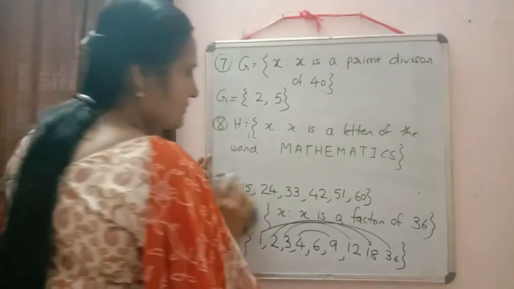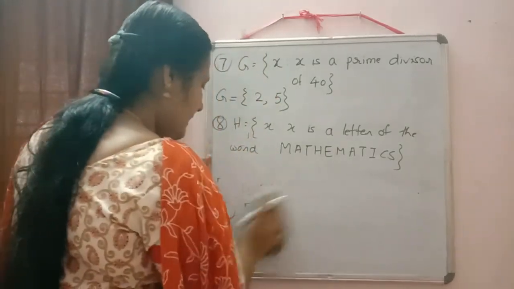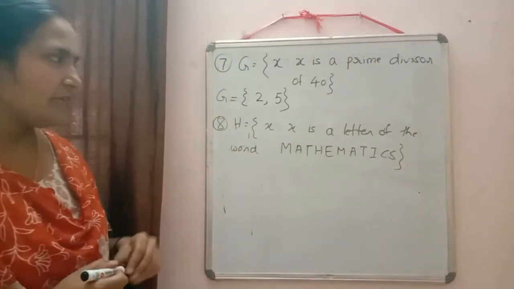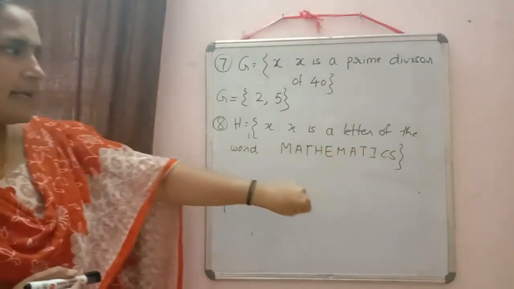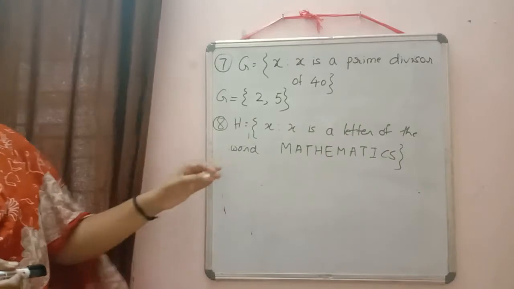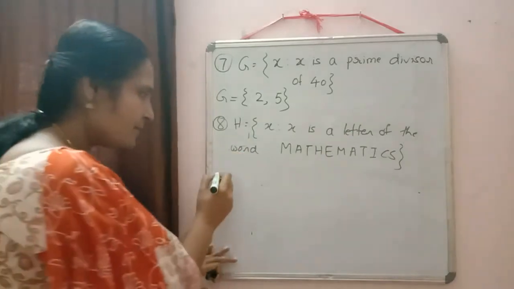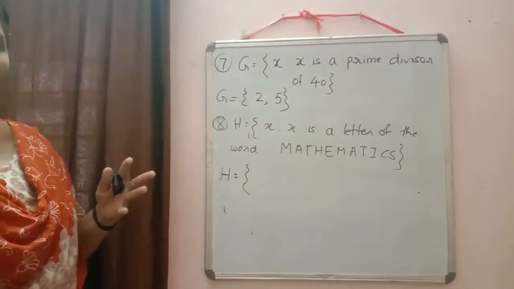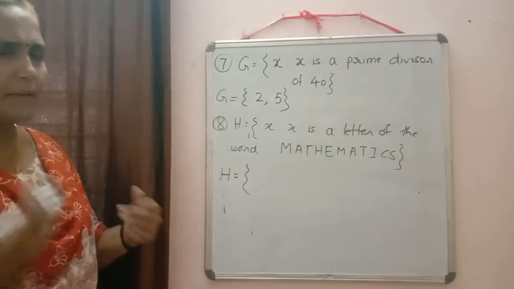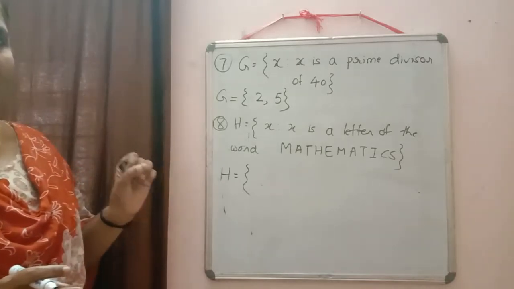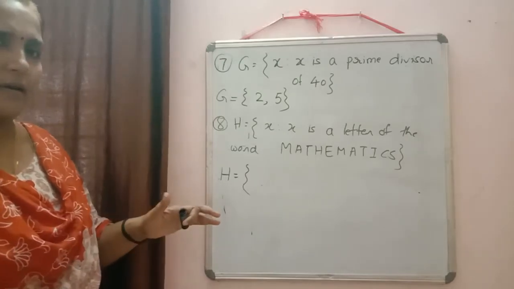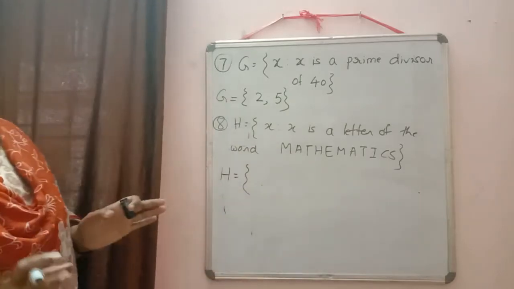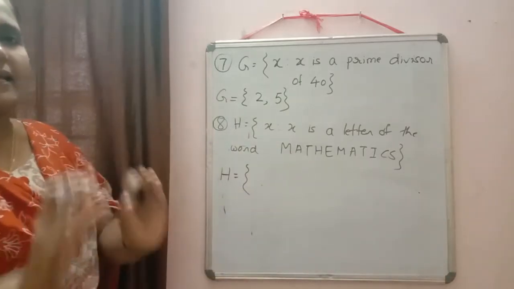H is equal to the set of all x such that x is a letter of the word mathematics. Already the letters are written in capital, so we will write also in capital letters only. And you can check some letters are repeated there, so you don't have to write them 2 times. If the letters are repeated, then also no problem. You just write once only. And order also is not important there. Here if I wrote 2, 5, you can write 5, 2 also. Only all the elements should be there in the set.